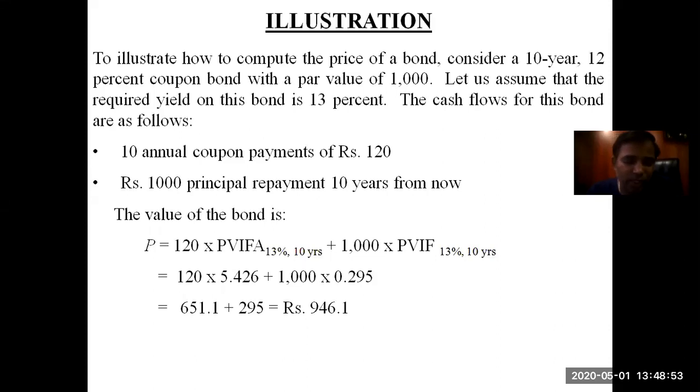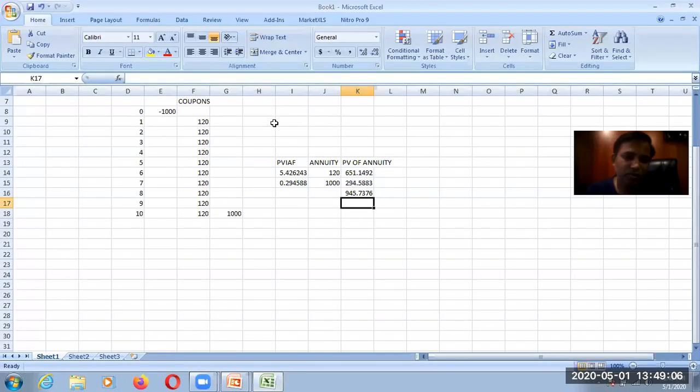One is calculating the present value of the annuity and adding the present value of the maturity value of the bond. So that comes to 945.7376, with some decimal differences. So it is divided into two parts.